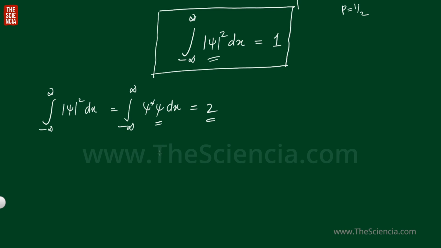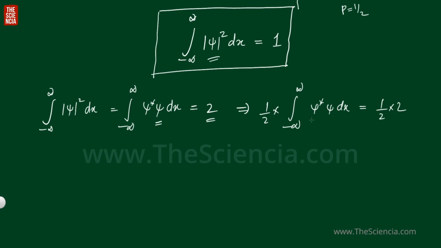We can do the normalization. What is it? We have to make this value equal to 1. So we have to make the right hand side 1, so we divide both sides by 2. So minus infinity to infinity psi star psi dx is equal to 1 by 2 into 2. So now the right hand side becomes 1.